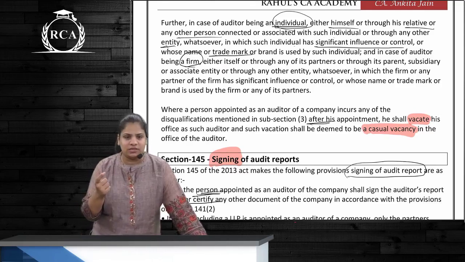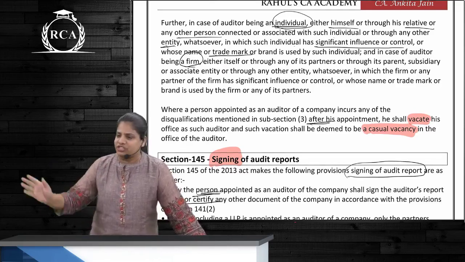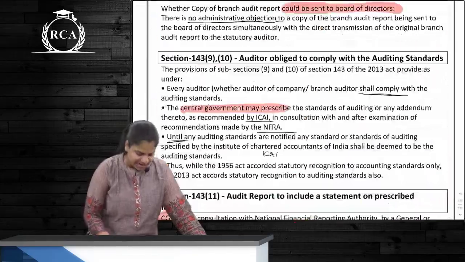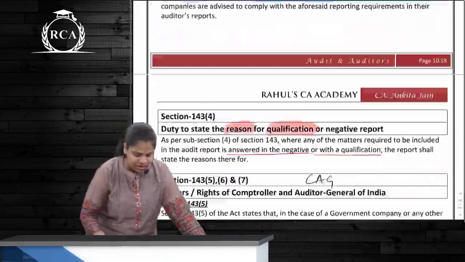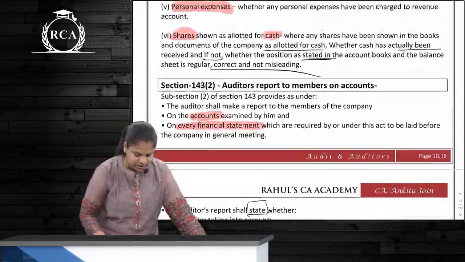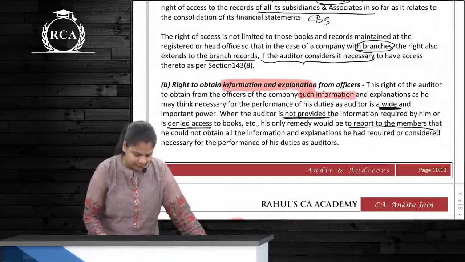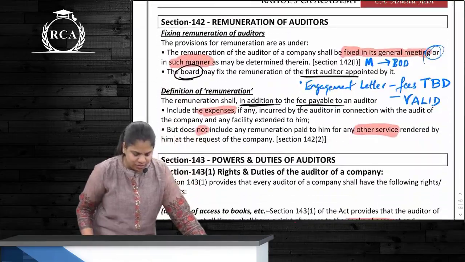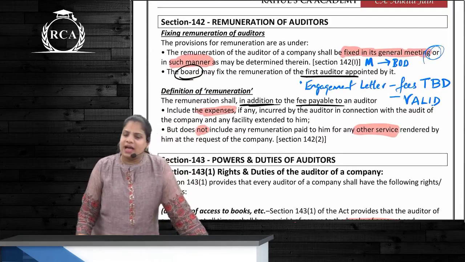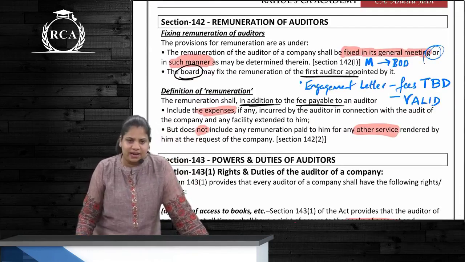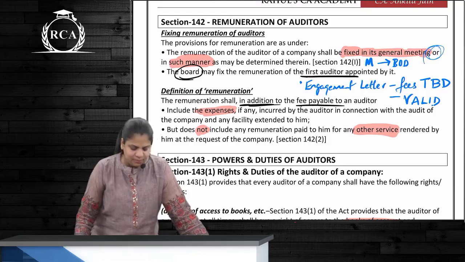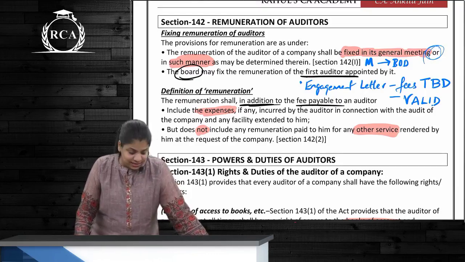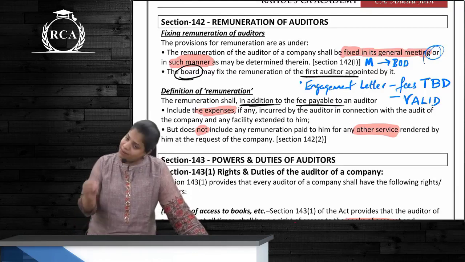141 was what? Eligibility, qualification, disqualification. 142 is what? A short section, correct, which talks about remuneration. What is the remuneration of these auditors? Remuneration will be as decided, meaning where? It is fixed in the general meeting, or as may be decided by the members only.